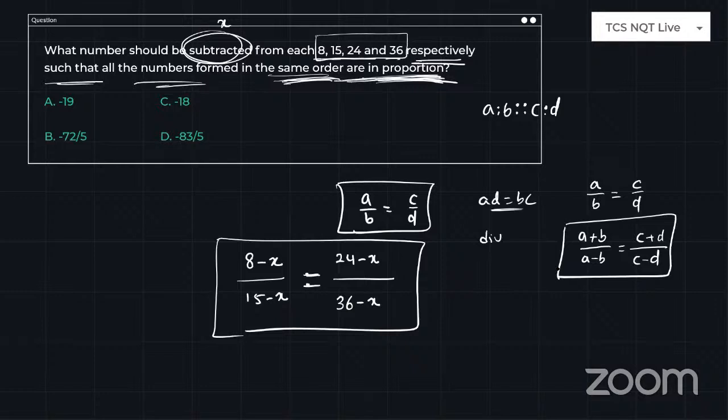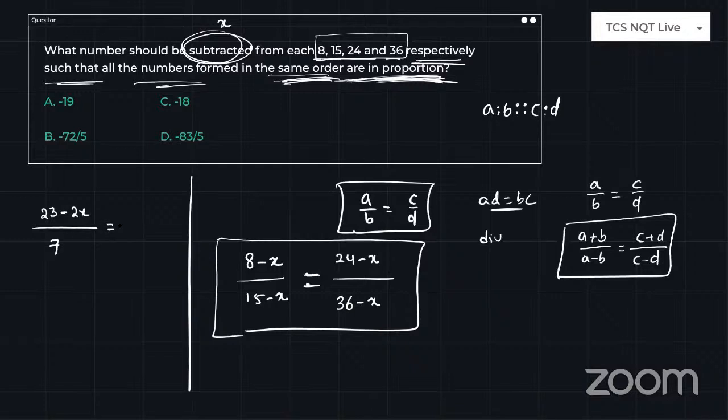So just substitute this into A plus B. If you add the numerator and denominator, you will come up with the following. I am writing it here so that we can complete the answer very quickly. 8 plus 15 is 23, minus X and minus X is minus 2X, divided by the difference: 15 minus X minus 8 plus X. So X will get cancelled and you will end up with a difference of 7.